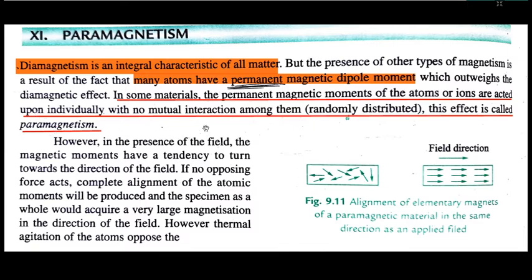So it is to be understood that there are no internal magnetic interactions, meaning the magnetic moments do not interact with each other. But that was the very first model put forward by Langevin, and therefore it was an assumption. Ideally, in the actual sense, they are all interacting with each other very strongly, but still